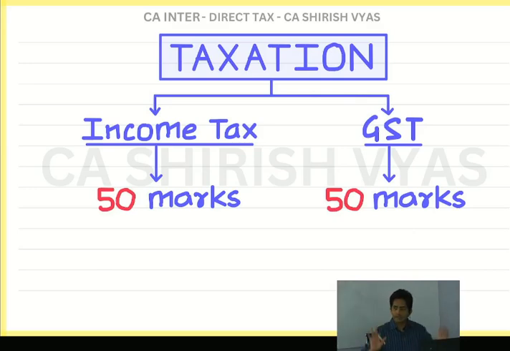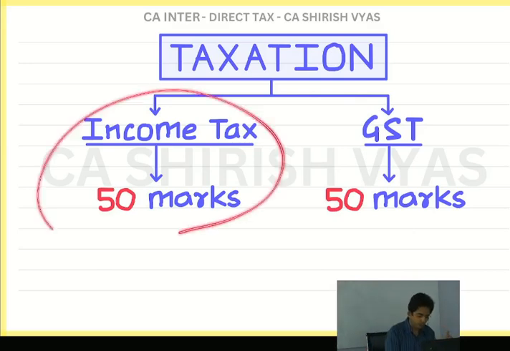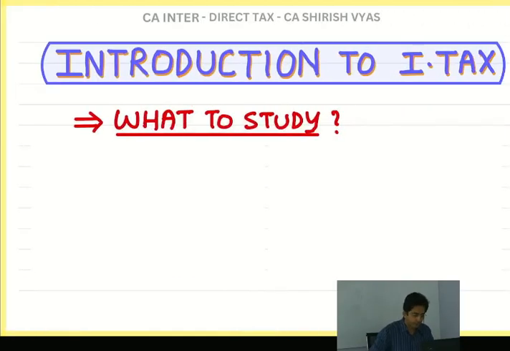So we are starting with income tax today, okay? The portion of 50 marks. Now look. See, first my target is to give you an introduction about income tax. In the introduction, I will explain what is income tax, why income tax, and what do you study in income tax. Three things. Listen to everything properly. Three things I will teach you in the introduction, and then we will start with chapter 1.